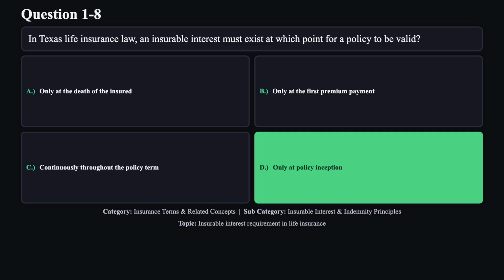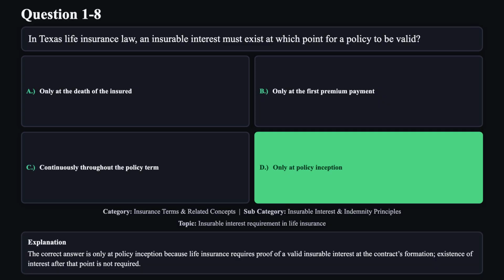The correct answer is D. The correct answer is only at policy inception because life insurance requires proof of a valid, insurable interest at the contract's formation. Existence of interest after that point is not required.